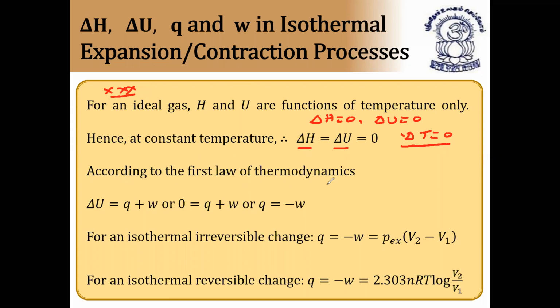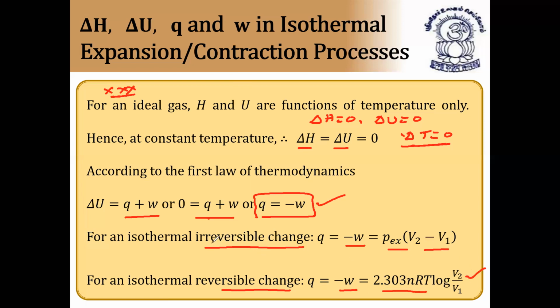According to the first law of thermodynamics, delta U is equal to Q plus W, or 0 is equal to Q plus W, which implies Q is equal to minus W. This numerical we have already done in the previous sessions. For an isothermal irreversible change, Q is equal to minus W, that is P external into V2 minus V1. For an isothermal reversible change, Q is equal to minus W, that is 2.303 nRT log of V2 by V1.